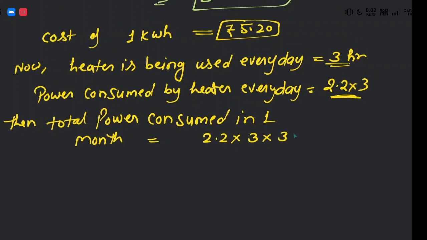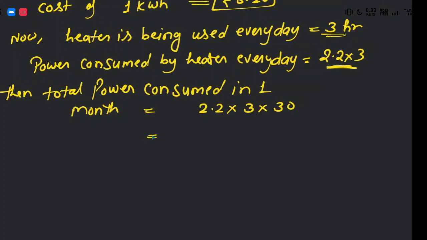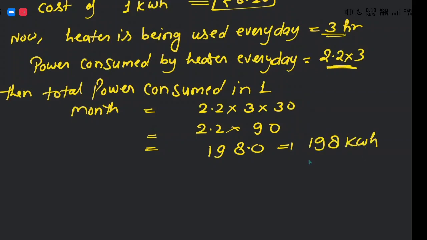As you know, in 1 month there are 30 days, so we multiply by 30 days. 6.6 into 30 is 198 kilowatt hour.